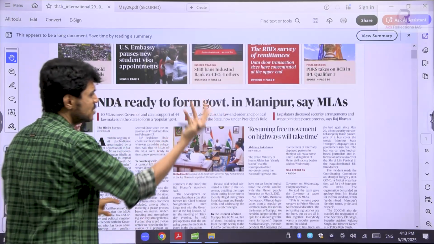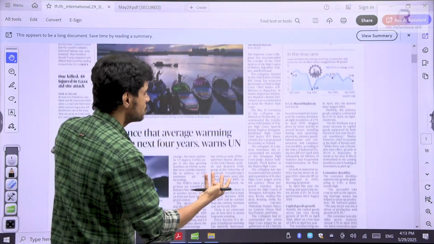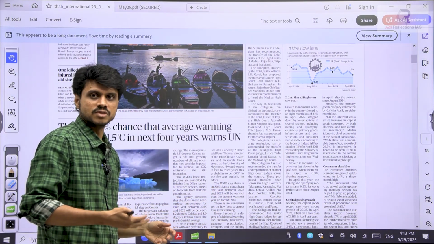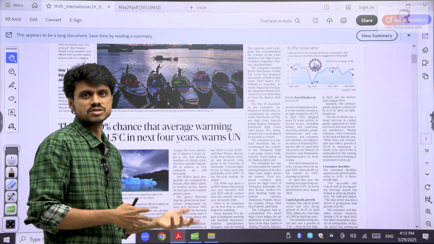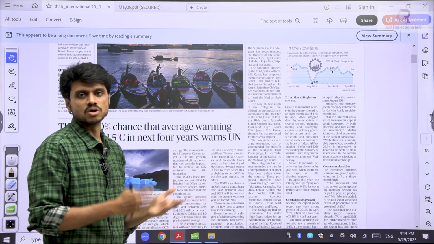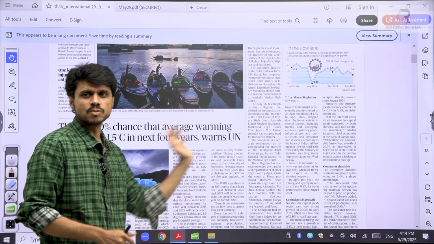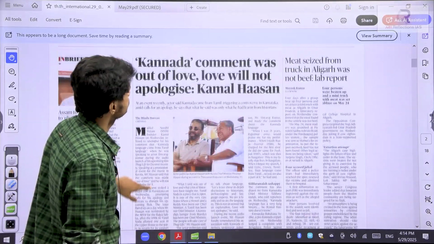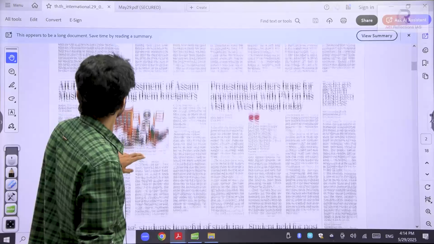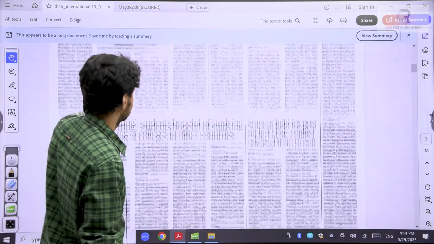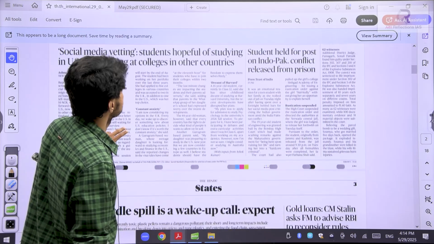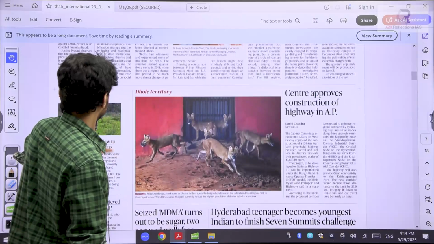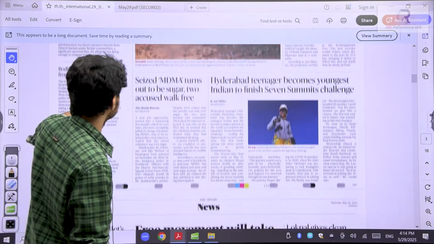Now, Manipur, we discussed yesterday, President's rule is there. Before forming the government, if any party feels the elections have to be conducted, there should be some kind of confidence that this group of political parties or this political party can form a government. The process is going on. Nothing from the exam relevance point of view. If anything major happens, we will see. All the political notes keep coming, then we'll see.